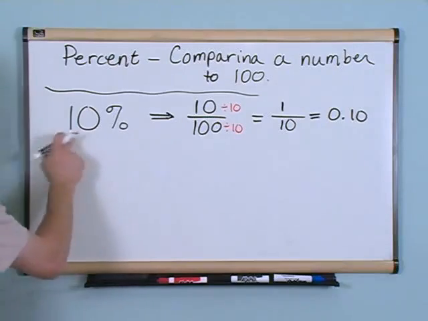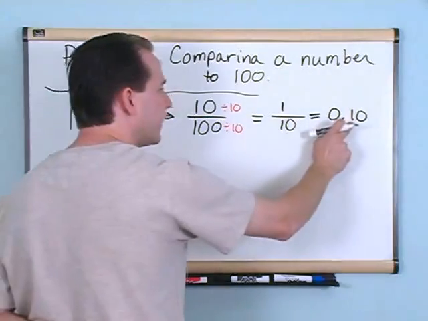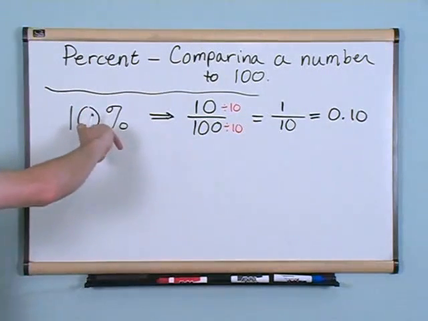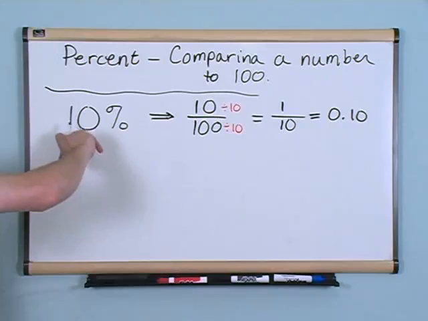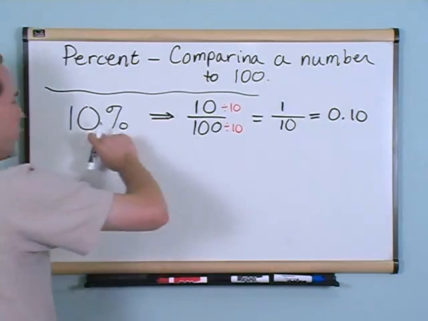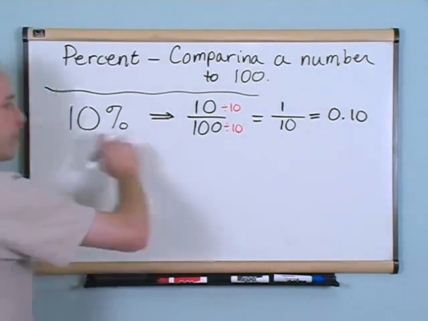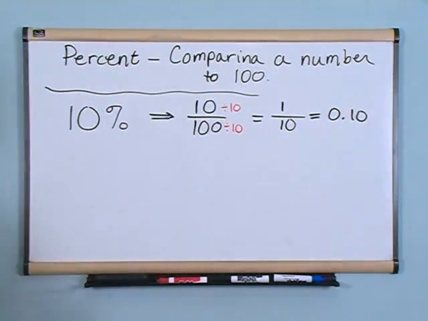So all you have to do if you want to convert a percent to a decimal like this is take the imaginary decimal point here and move it to the left 2 places, 0.10, and you'll get the decimal equivalent of that, okay?